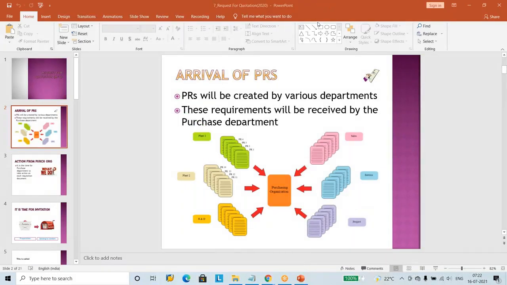Why are we listing out the PR? Based on that PR only, the data we are going to enter into the invitation, and that will be posted by fixing the vendor. To look and type again in this invitation, first we should know what PRs are there, and we will pick up one PR. So for this purpose, let us jump into the system first. Log into the SAP.